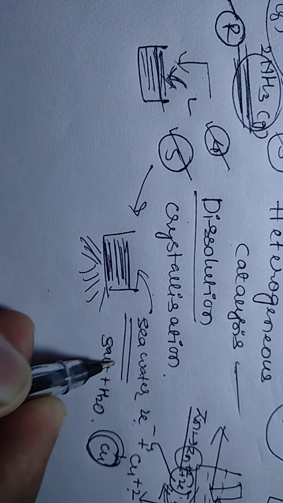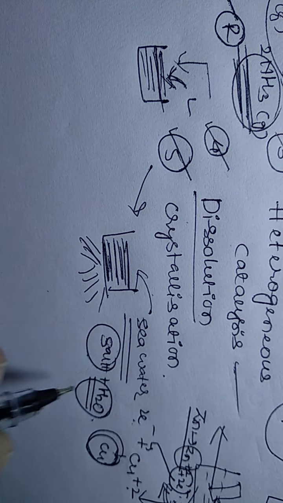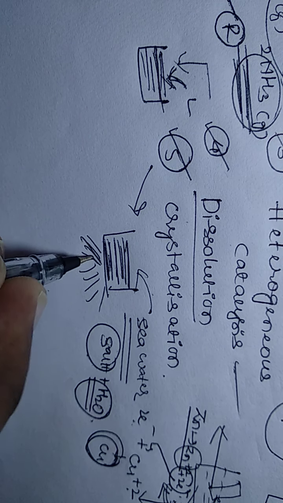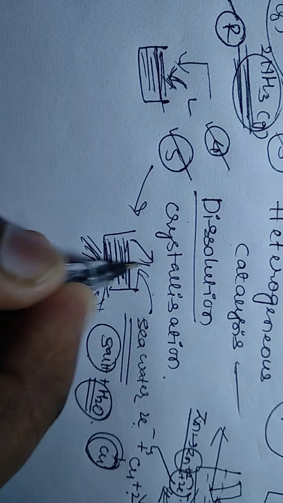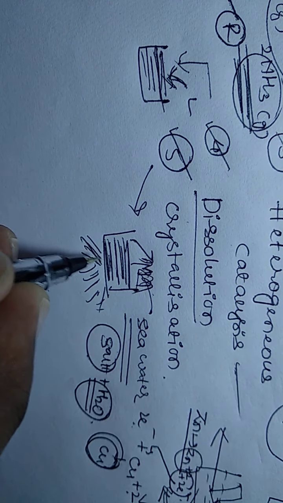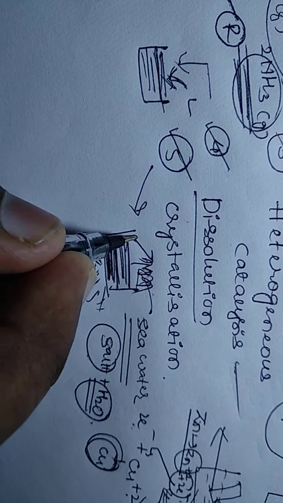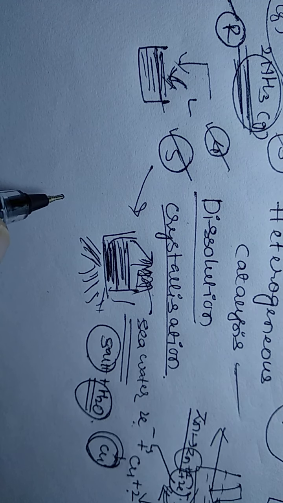We want only the salt, and we don't want the water. So how do we remove it? By heating it in the presence of a flame. The water will be converted into vapors and evaporate, leaving behind the salt at the bottom. In this way crystallization occurs.